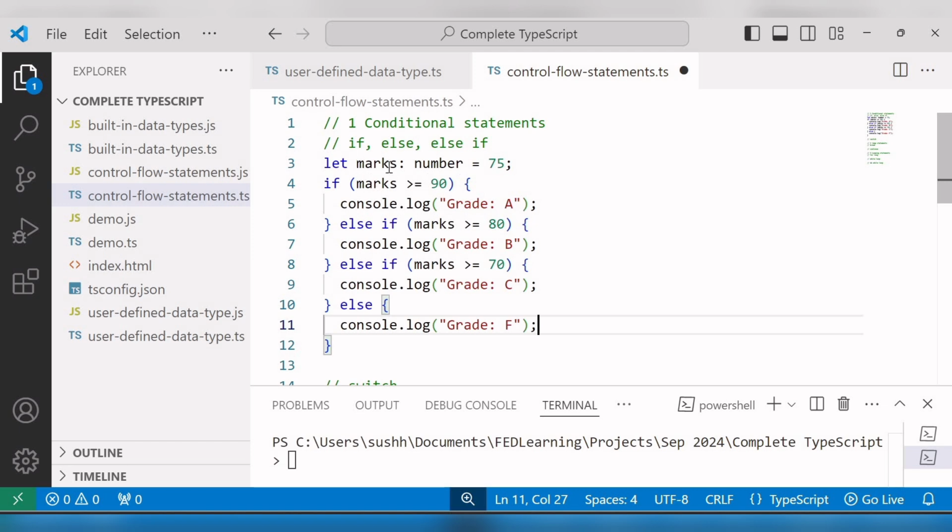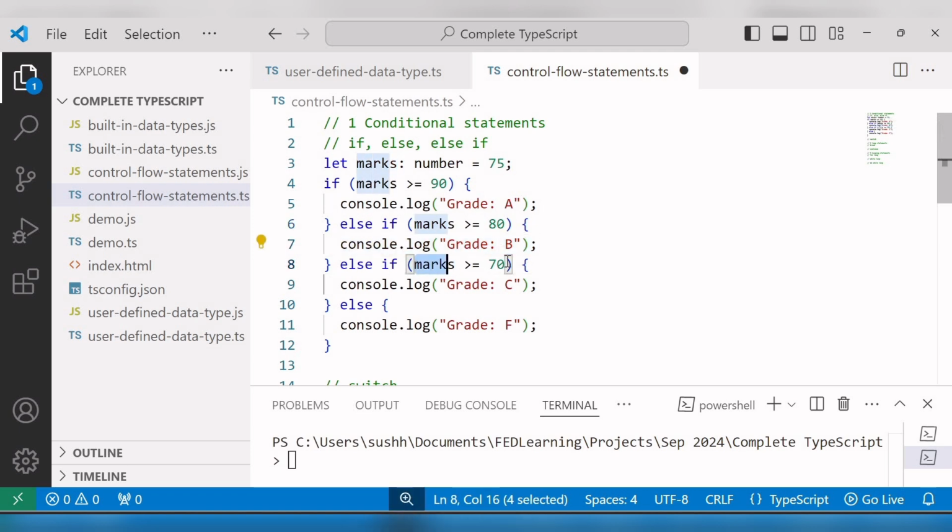So here I have declared one variable with the name marks and I have initialized it with the value 75. If the marks is greater than or equal to 90, then grade A will get printed on console. And if the marks is greater than or equal to 80, grade B will get printed on console.